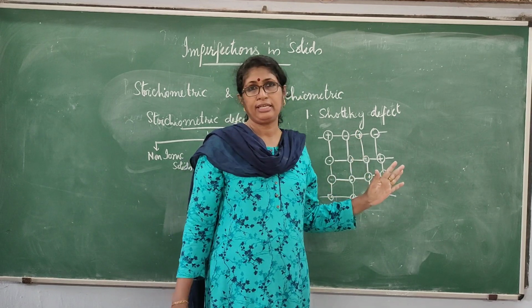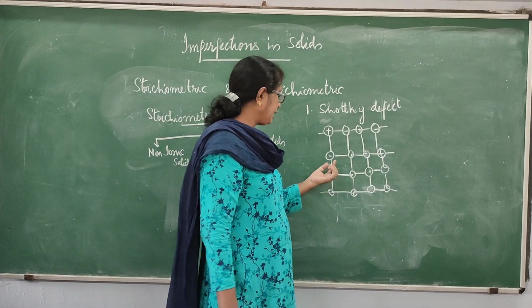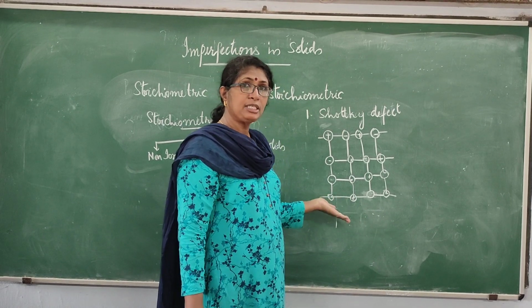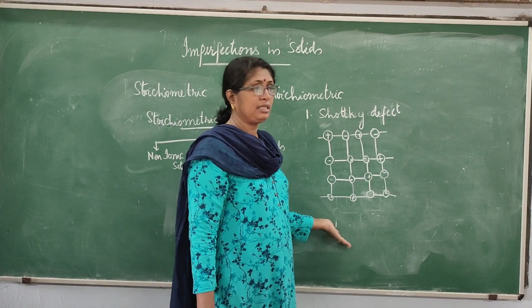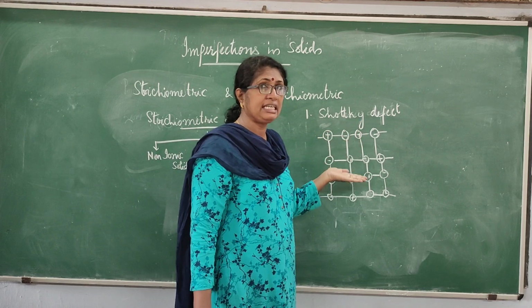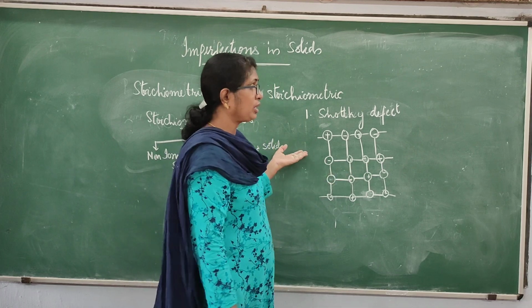This is Schottky defect, and due to Schottky defect, see what is happening. The cation and anion are missing from the lattice site. That means the mass per unit volume will decrease. So if the Schottky defect is there in a crystal, it will decrease the density of the crystal.